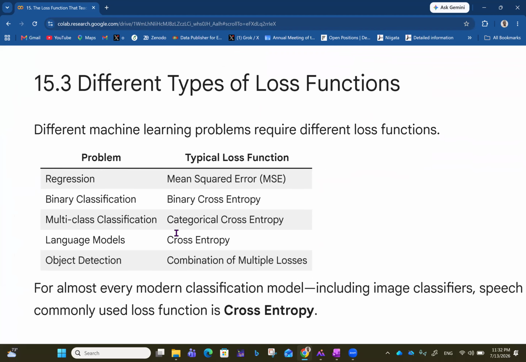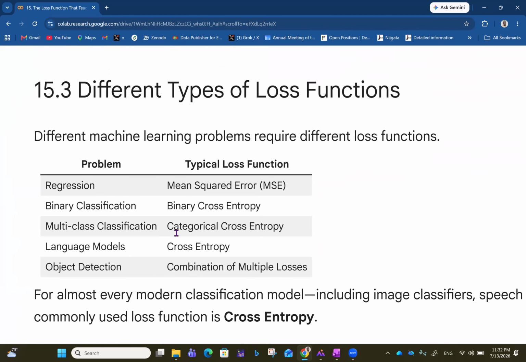Now, different machine learning problems require different loss functions. For instance, for a regression algorithm, the typical loss function will be the mean squared error. For binary classification, where you want to tell whether something is there or not, or whether something is black or white, or tall or short, the typical loss function is binary cross entropy. For multi-class classification, you have categorical cross entropy. For language models, you have cross entropy. For object detection, you have a combination of multiple losses.